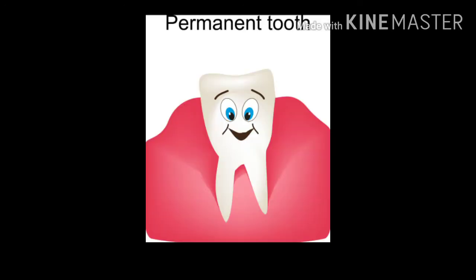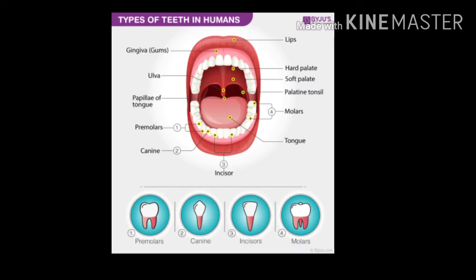Whereas the second set that replaces them is known as permanent teeth. The permanent teeth may last throughout life or fall off during old age. There are 32 teeth present in an adult person.